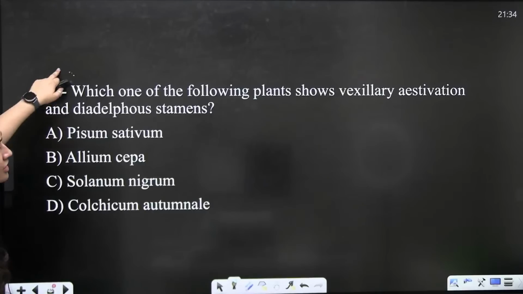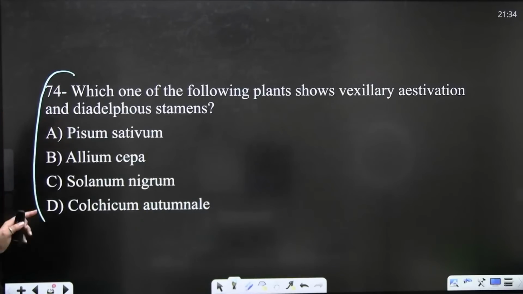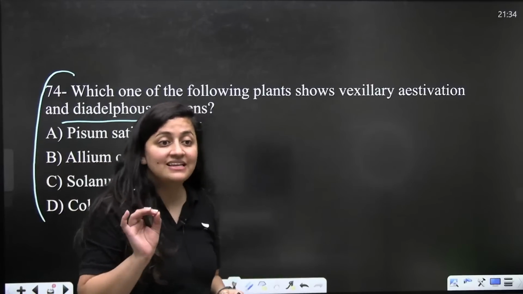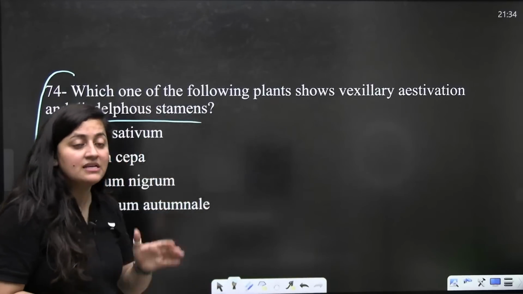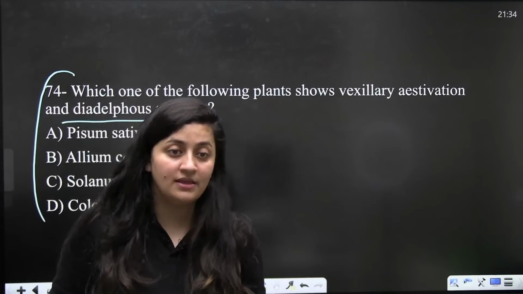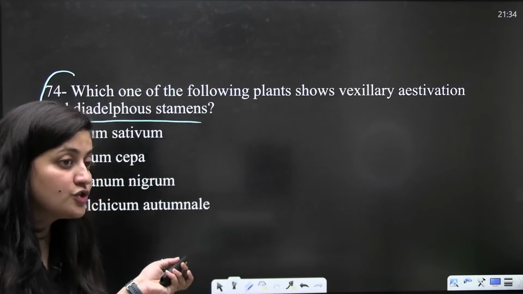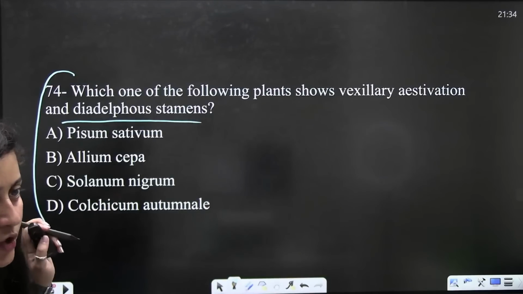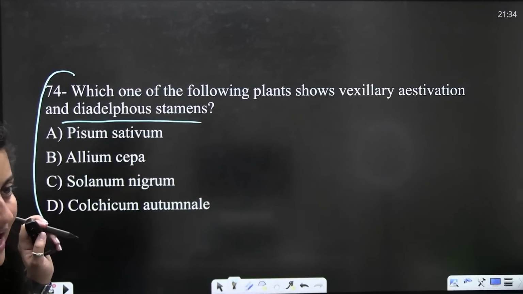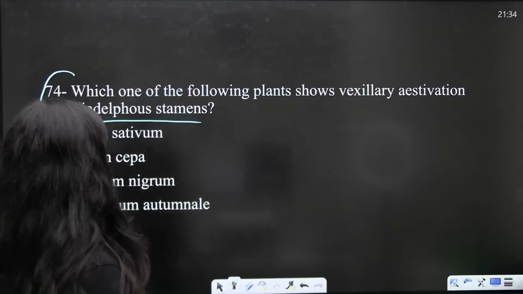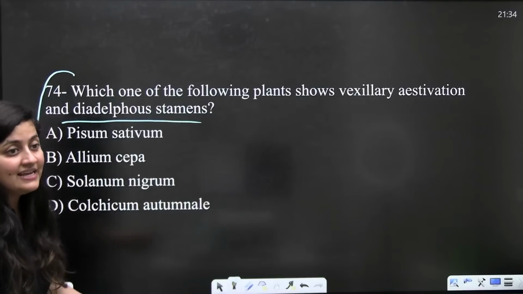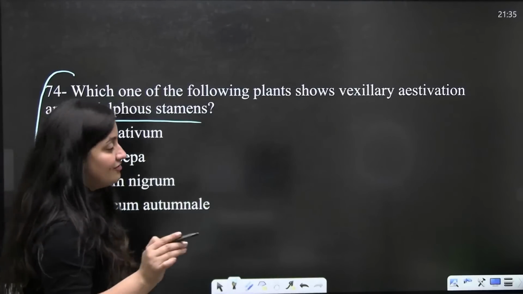Now the next question. Which one of the following plants shows vexillary estivation and diadelphous stamens? Vexillary estivation means a papilionaceous corolla will be there, right? Very good. So answer it. Which one of the following plants show vexillary estivation and diadelphous stamens?